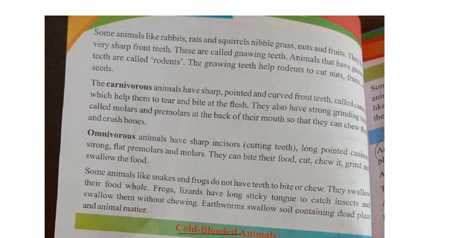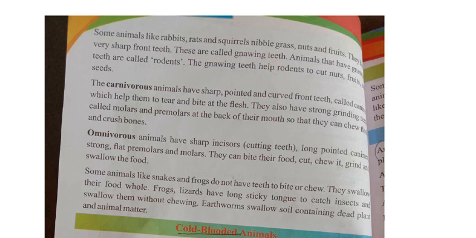Okay, till now we have seen how the cow eats grass. Those types of animals are called ruminants, I told. Now one more type we are going to see, like rabbits, rats, squirrels. How do they eat grass? They will be nibbling. Nibbling means biting. So what will they eat mostly? Rabbits will be eating fruits, grass and nuts. How do they eat? With the help of the sharp front teeth. Their front teeth will be very sharp. With those front teeth they will be cutting the fruits and eating. Fruits, nuts, all this they will be cutting with the help of the sharp front teeth. And this process is called gnawing. Yes, these are called the gnawing teeth.